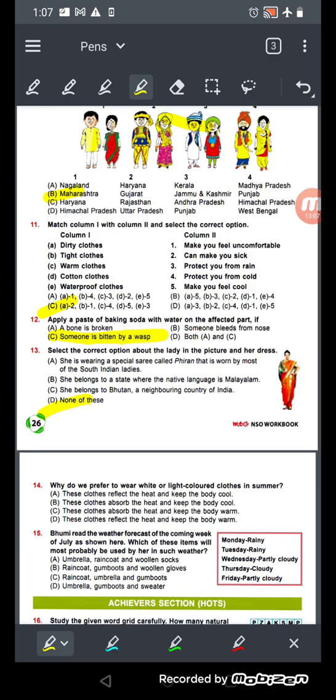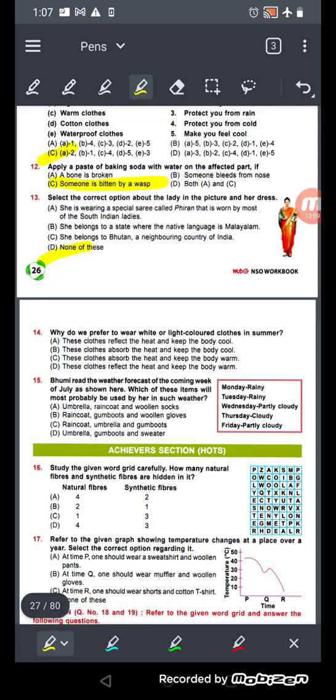Now see number 14. Why do we prefer to wear white or light colored clothes in summer? Because these clothes reflect the heat and keep the body cool. Maybe these clothes absorb the heat. No, they do not absorb the heat. अगर absorb करते हैं तो हमें गर्मी लगेगा. These clothes reflect heat and keep the body warm. ये भी नहीं होगा. We need to keep our body cool. So the answer will be A.